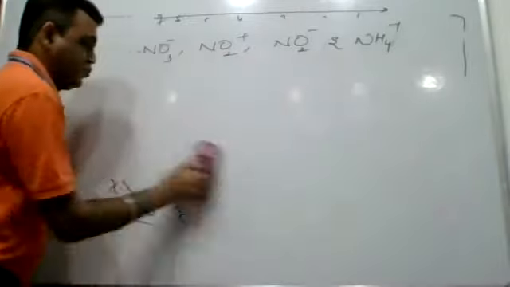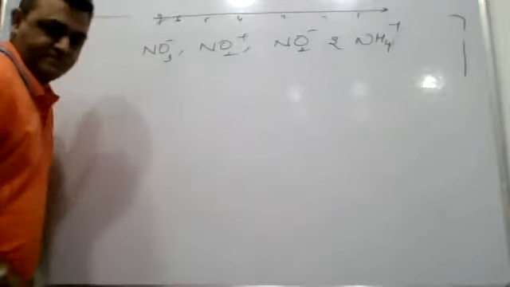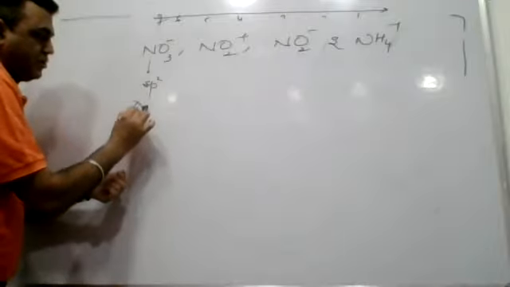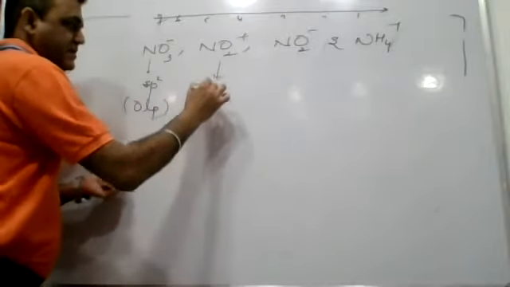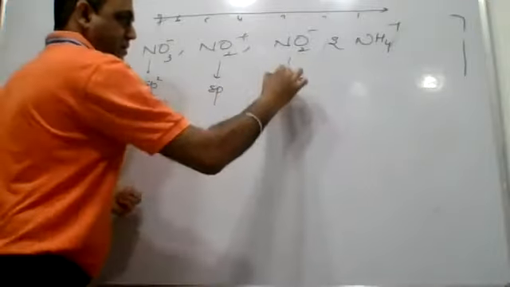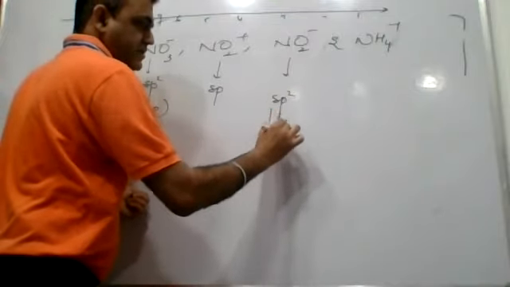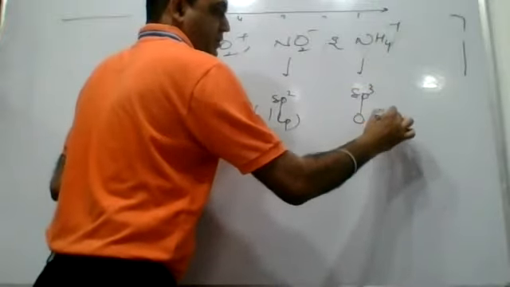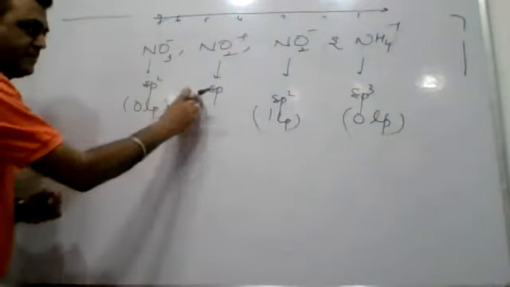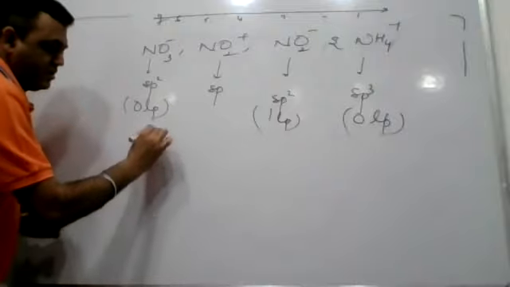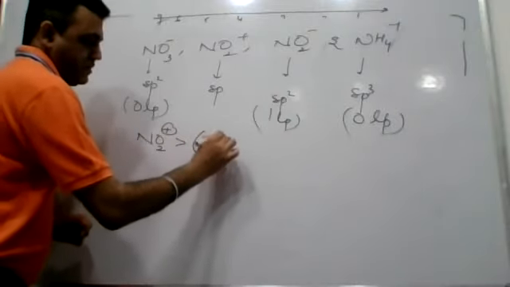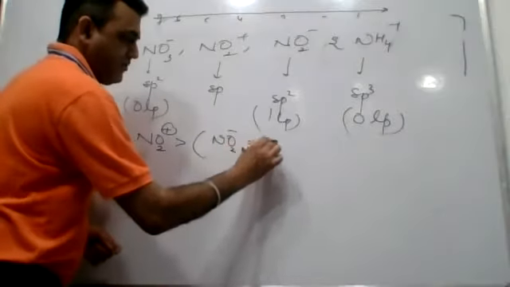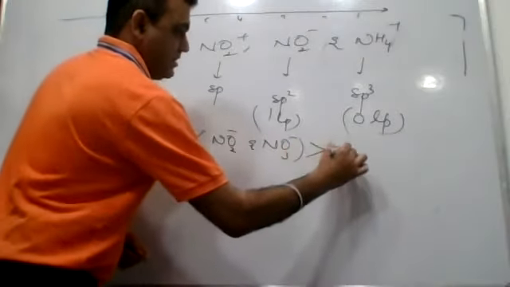Now let's see, do we record all these 3 cases or not? मैं सबसे पहला काम बच्चों की हाइब्रिड से निकालूंगा. sp2 0 lone pair, this is sp no lone pair, this is sp2 it contains 1 lone pair, this is sp3 it contains 0 lone pair. तो as per case 1 मैं हाइब्रिड सेट से शंटिंग करूंगा. NO2 negative, NO3 negative, greater than NH4 positive.